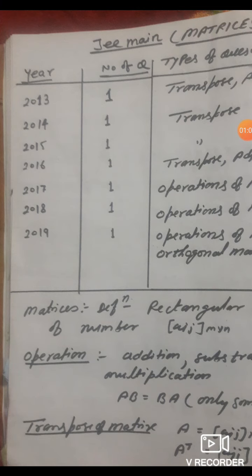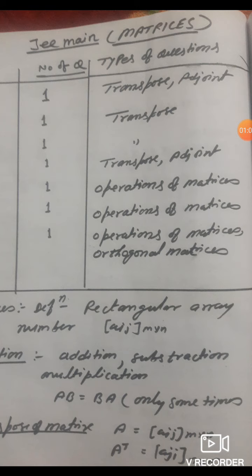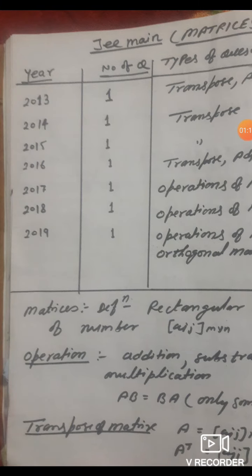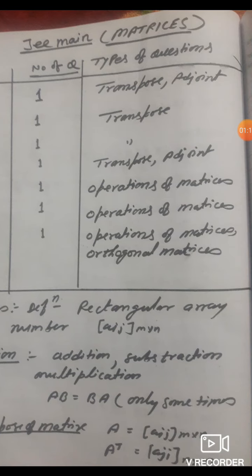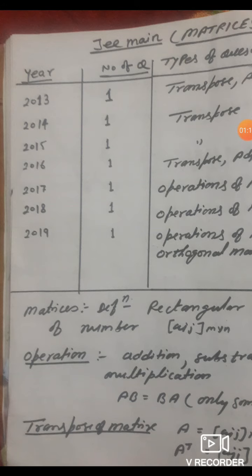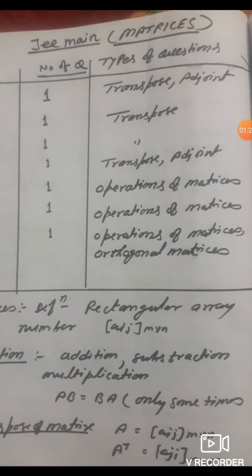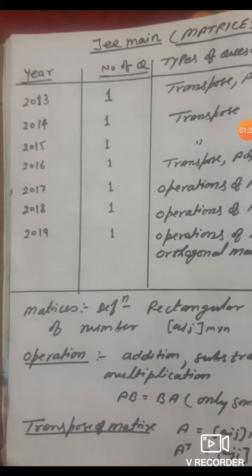In 2017, the number of questions was 1 and the type of question was operation of matrix. In 2018, the number of questions was 1 and the type was operation of matrix. In 2019, the number of questions was 1, and the types were operation of matrix and orthogonal matrix.